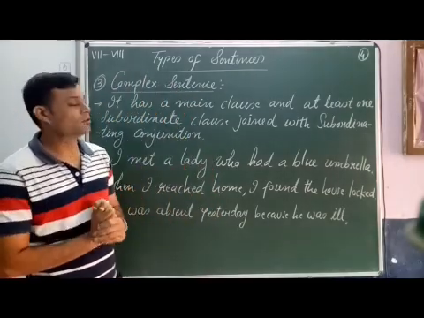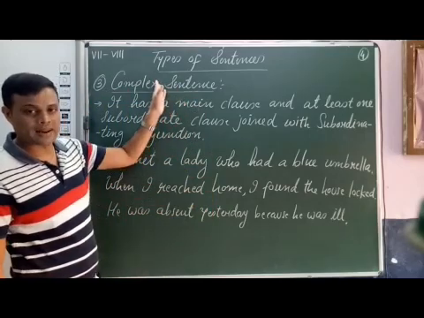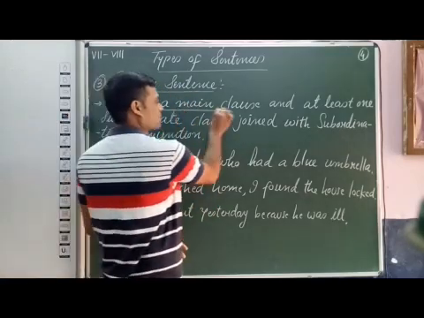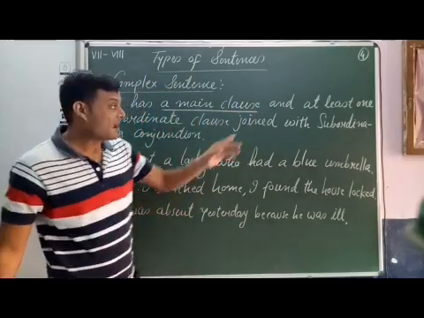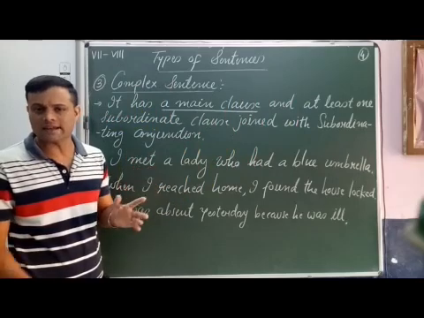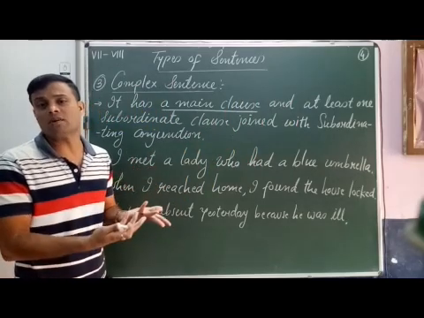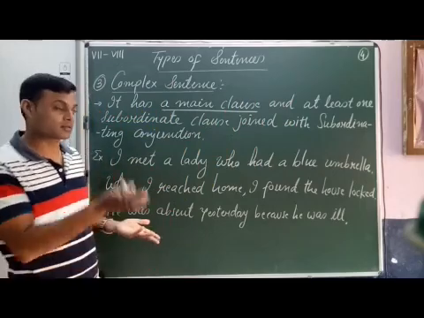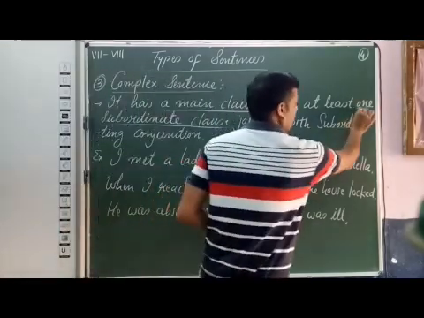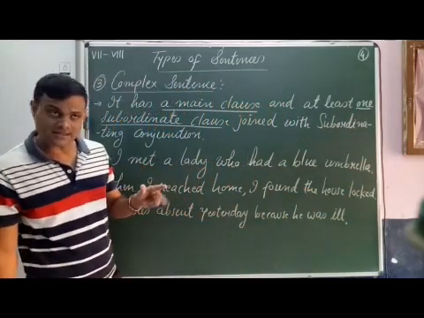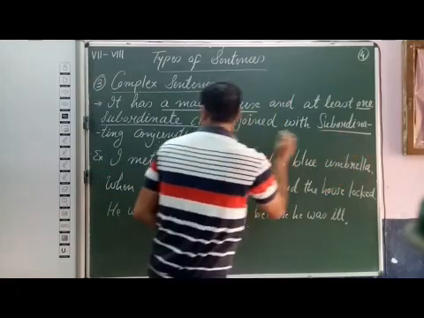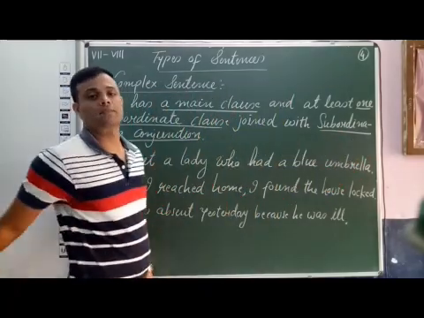Once again, look here, complex sentence. It has a main clause, it means one main clause, and at least one subordinate clause. At least one subordinate clause means it may have more than one subordinate clause, but at least one subordinate clause. And both these clauses, main clause and subordinate clause, join with subordinating conjunction.